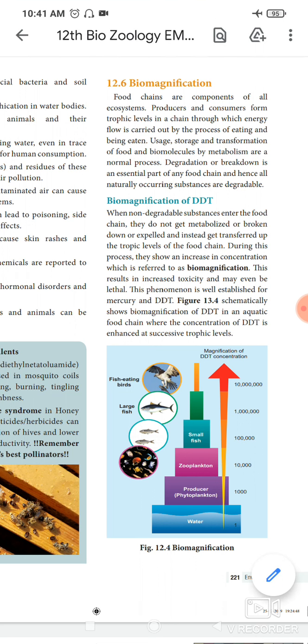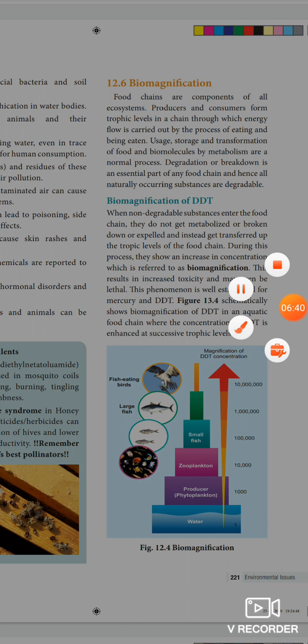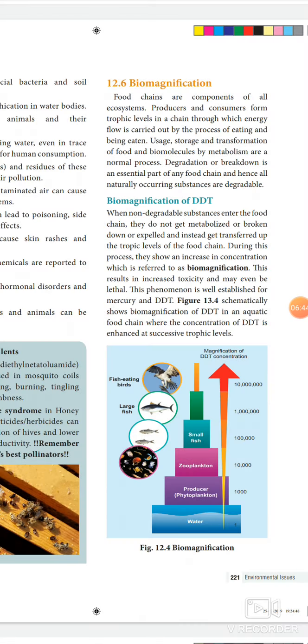Then usage, storage and transformation of food and biomolecules by metabolism are normal processes. Degradation or breakdown is an essential part of any food chain, and hence all naturally occurring substances are degradable.